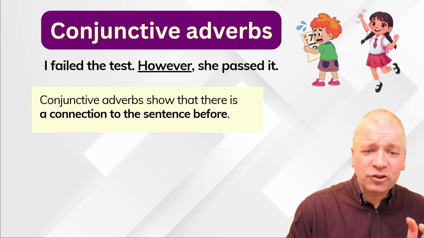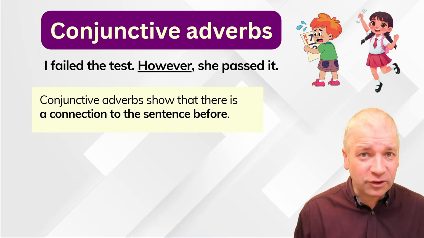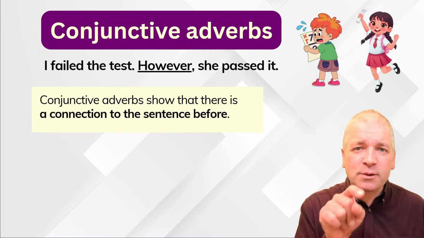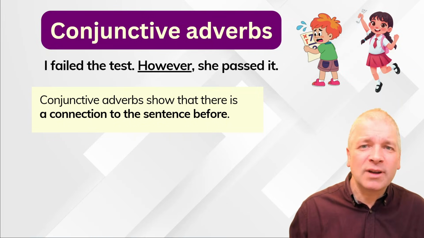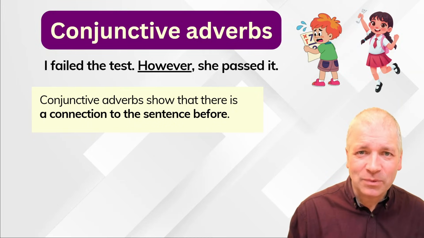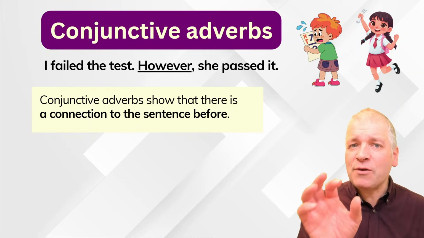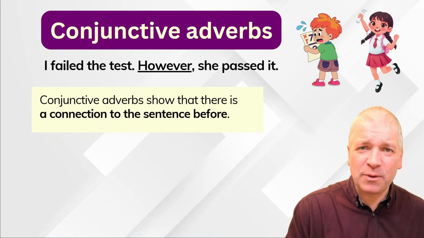Conjunctive adverbs show that there is a connection to the sentence before. Did you notice that? There's a full stop between the two sentences. It's not like a subordinator, where the two clauses are connected. Here there's a separation, but we have a conjunctive adverb to show the connection to the sentence before.